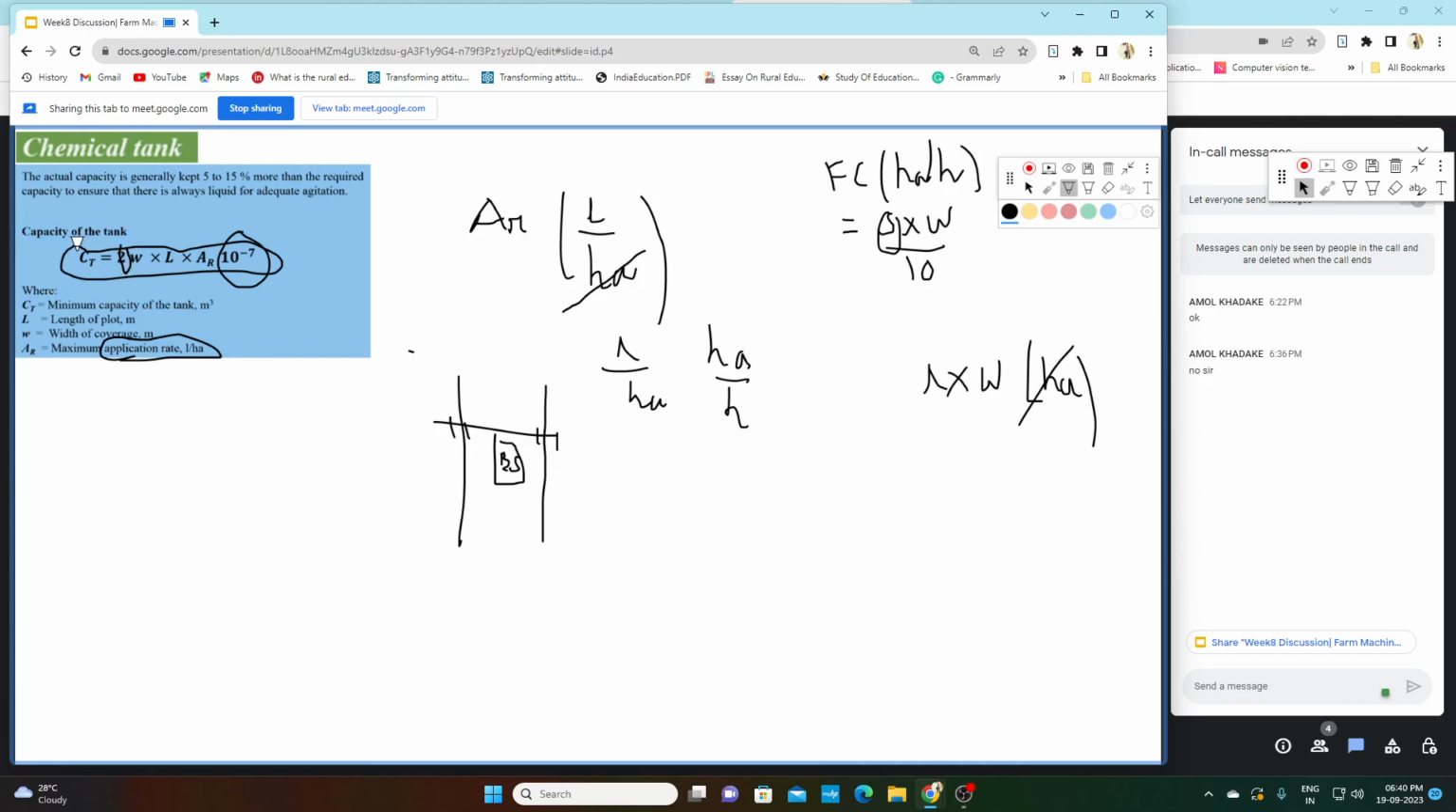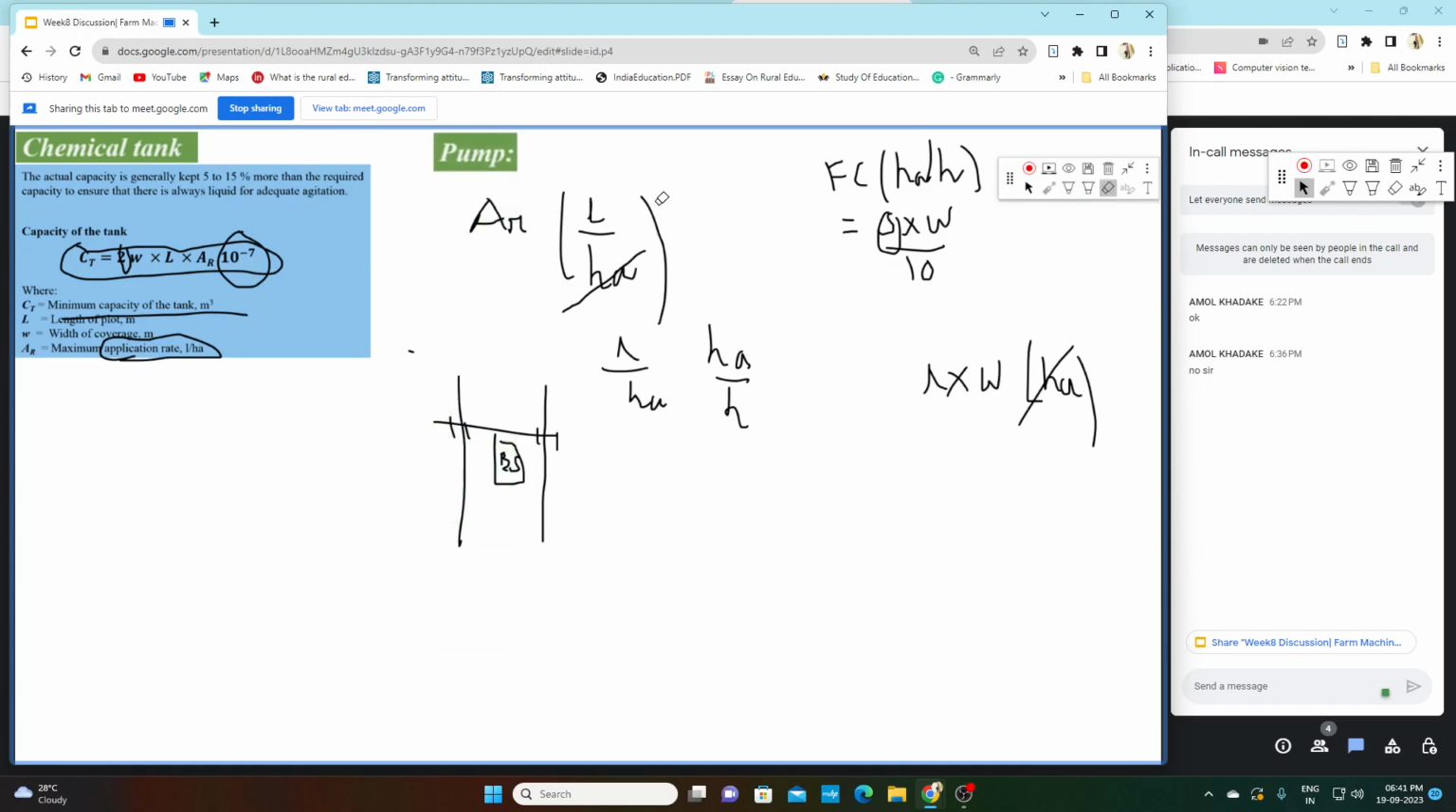That is why the capacity of the tank will be twice into W into L into AR. W is the width of coverage, L is the length of the plot, and AR is the application rate. The application rate is in liter per hectare, and W into L is in hectare, so hectare will cancel out. We get our capacity of tank in units of liter, and if we convert this liter into meter cube, we get the capacity of the tank in meter cube. So this 10 raised to the minus 7 is given for unit conversion. This is how we get the capacity of the tank.